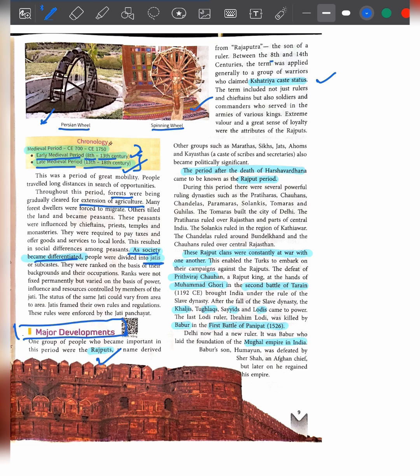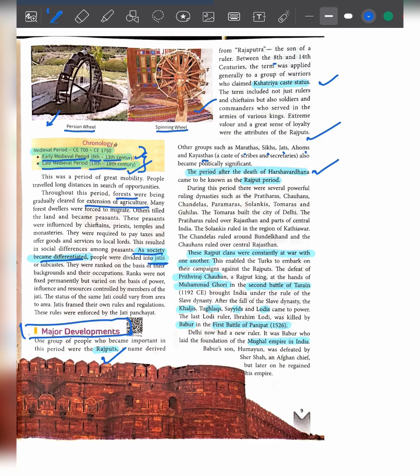The term is used not just for the rulers but also for the soldiers and commanders who served in the armies of various kings. Extreme valor and a great sense of loyalty were attributes of the Rajputs. Other groups such as the Marathas, Sikhs, Jats, Ahoms, and Kayasthas also became politically significant. So after the death of Harshvardhan, the period is known as the Rajput period.